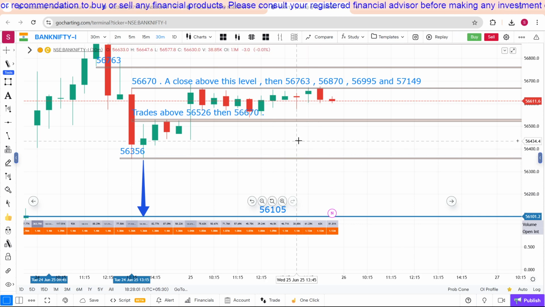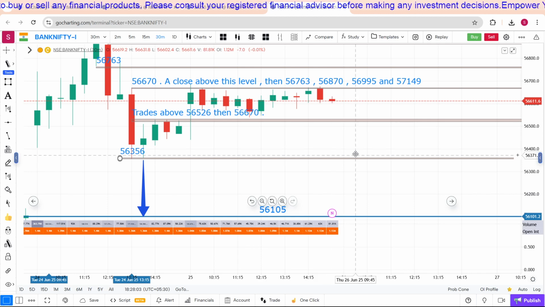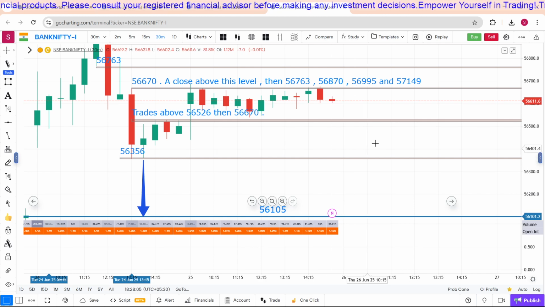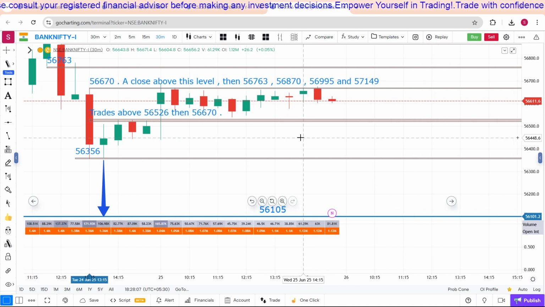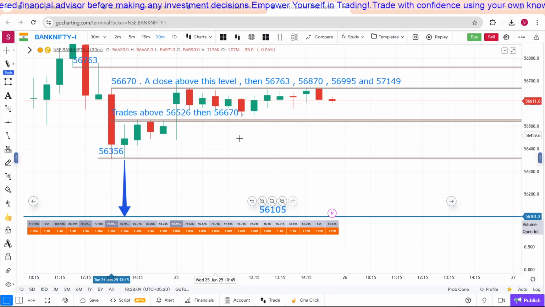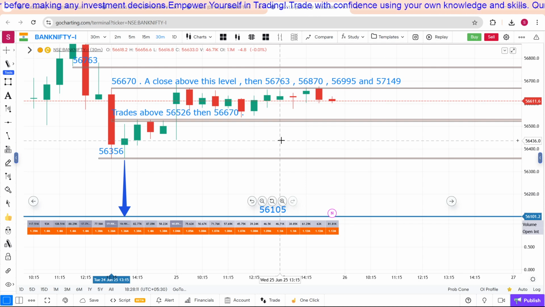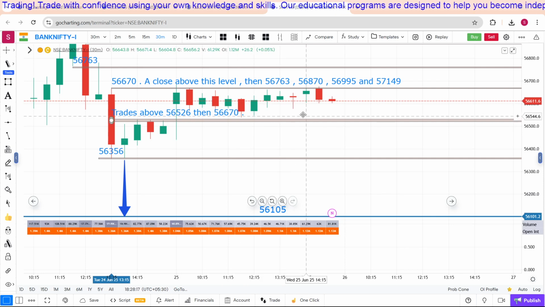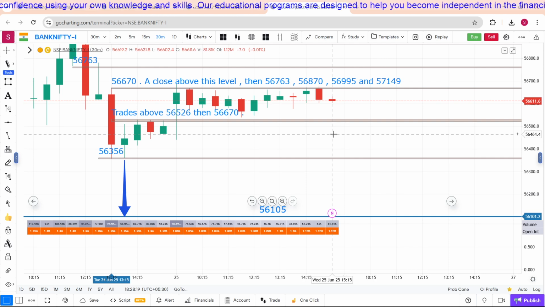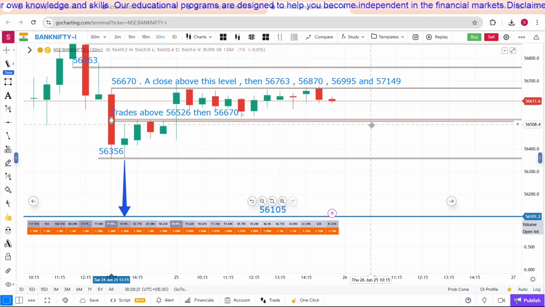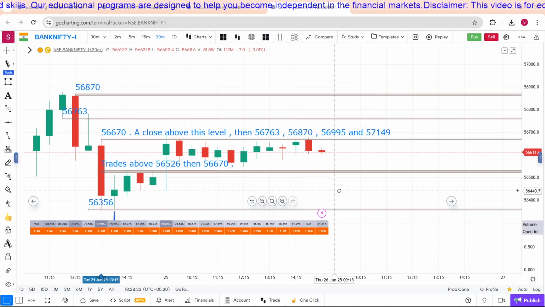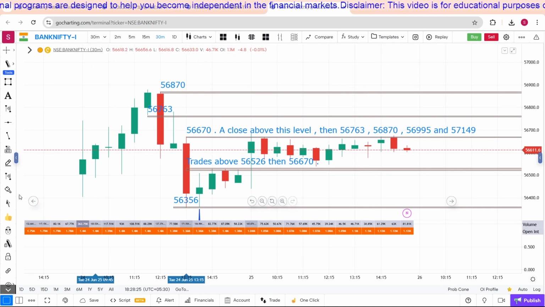Do trade only on those which trade above open price. Suppose if the put option and call option are trading below open price, don't trade. Take a reversal trade only after 1:30 or 12:30. Don't take any position in the morning till 12:30 if both puts and calls are trading below open price. That is the strategy to be followed tomorrow.